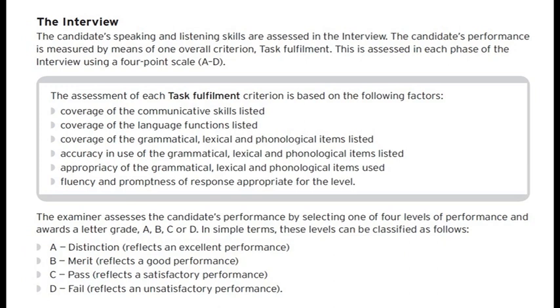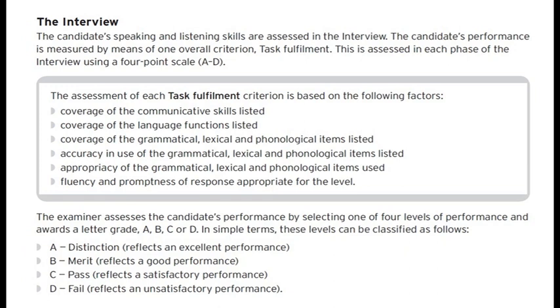Okay, the accuracy on all of these features: grammar, vocabulary, pronunciation. Okay, and also your fluency and the promptness of your response that has to be appropriate for the level. So basically, integrated skills in English, Trinity College London really measures all of the elements of communicative competence.